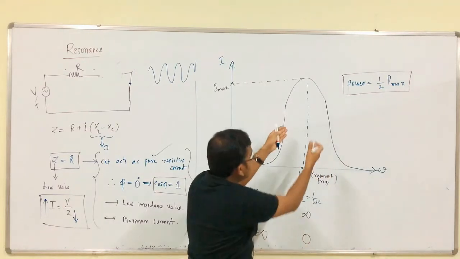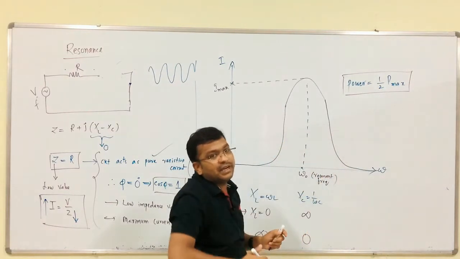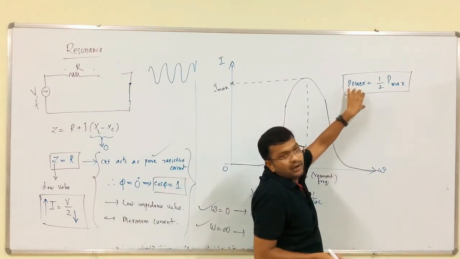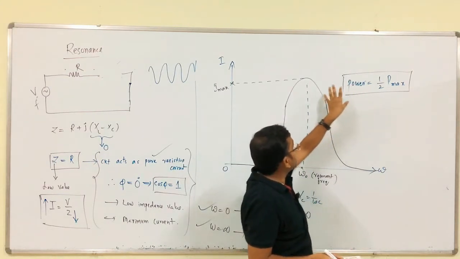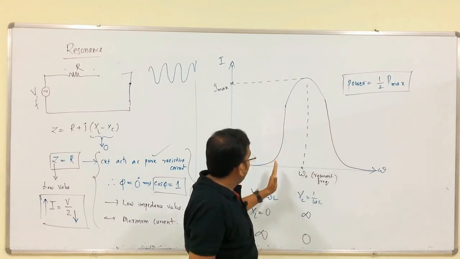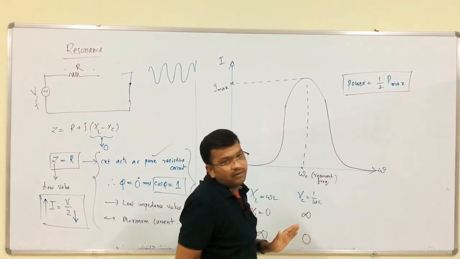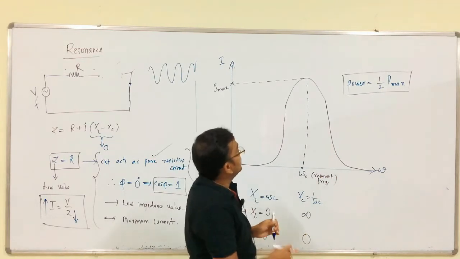So, in between the range, we have the current in the circuit. Based upon this criteria, we have to tell the current is present between one value of omega to another value of omega.